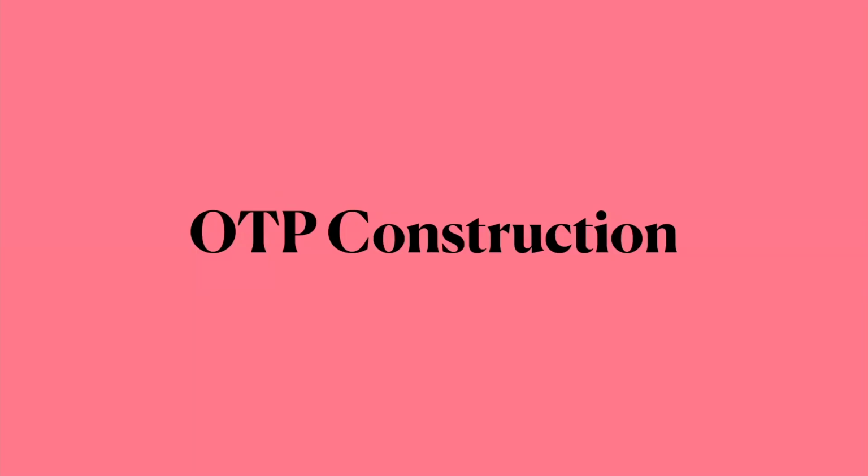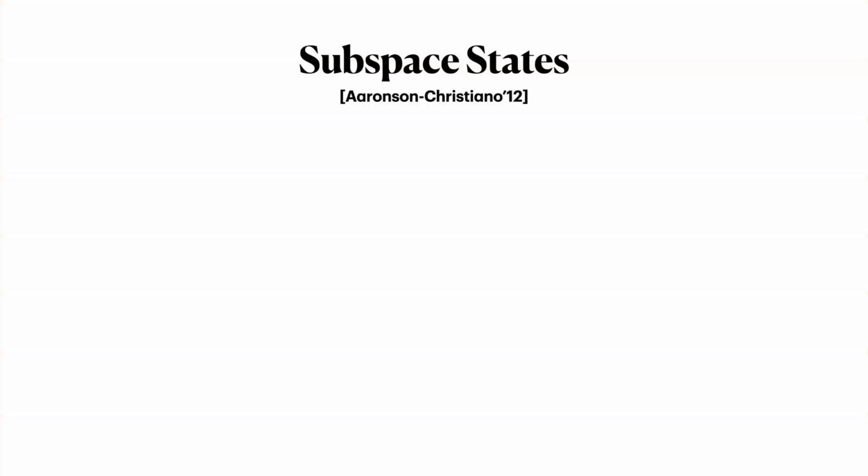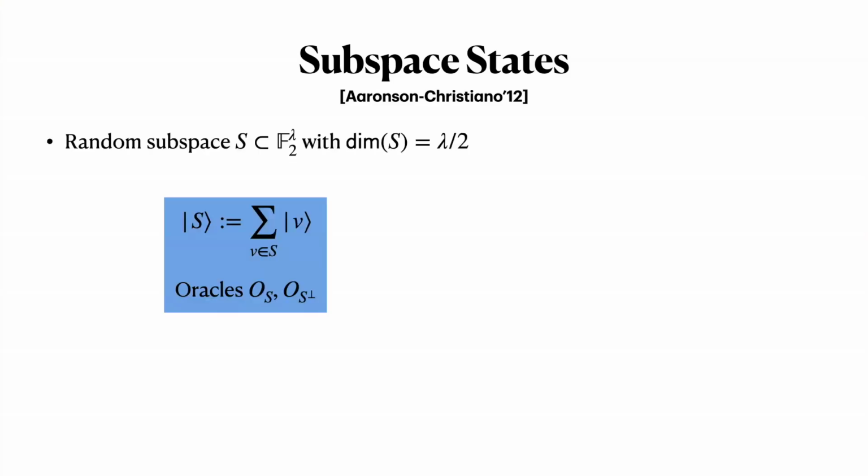We will start by talking about our construction of one-time programs, and then later on, we'll show how to analyze its security. The first tool that we will use are subspace states, which were defined by Aaronson and Christiano in 2012. A subspace state is a superposition over vectors in a subspace. In particular, we sample a random subspace S of dimension lambda over 2 and create a superposition over all the vectors in the subspace.